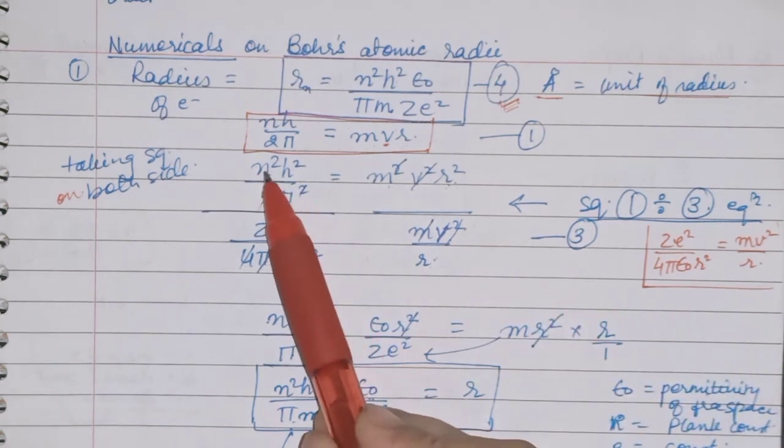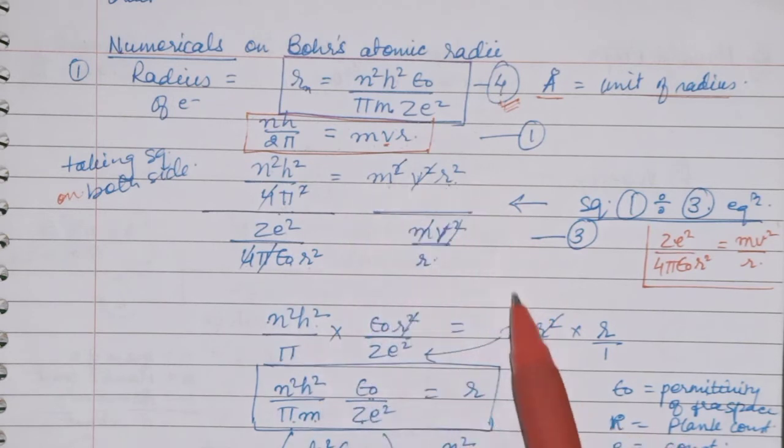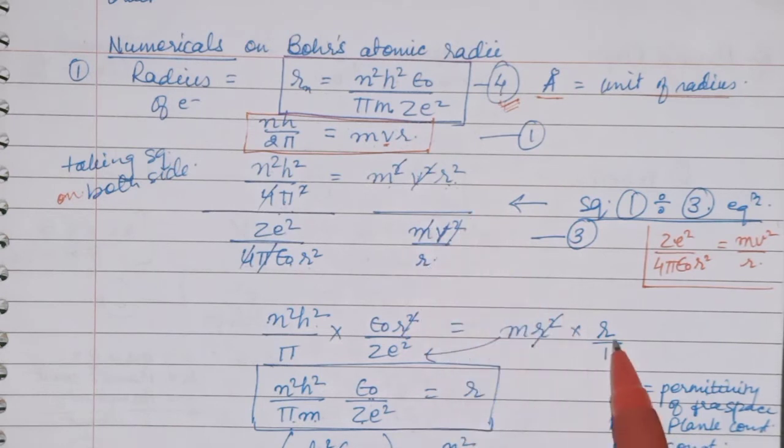See here, what is left is n square h square upon pi, and this will go up, so it will be reversed: epsilon naught r square upon Ze square. And on this side it is mr square. One upon r will go up, so it will be r upon 1. Here r square and r square again get cancelled.